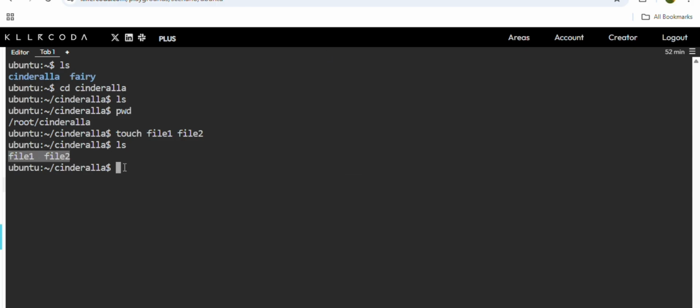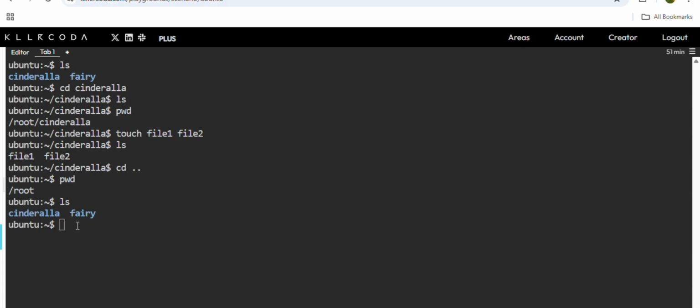Suppose I want to go back to the root folder again. So you can use cd .. which will take you one step backward. Okay. If I give pwd now, I'm inside the root folder. If I give ls, Cinderella and fairy, these two folders are there.